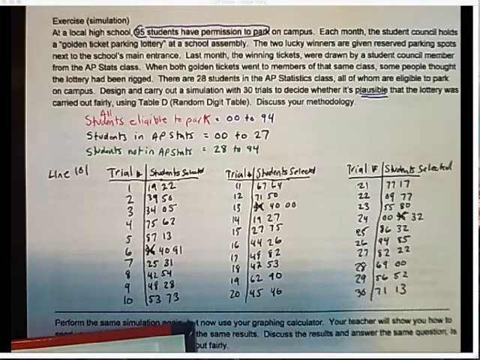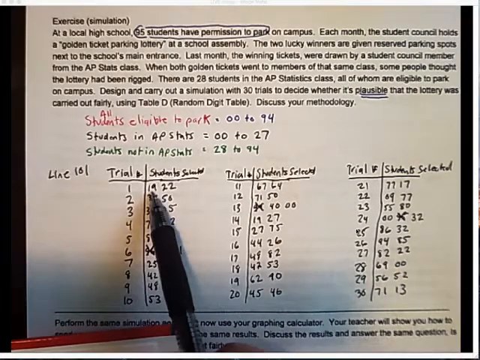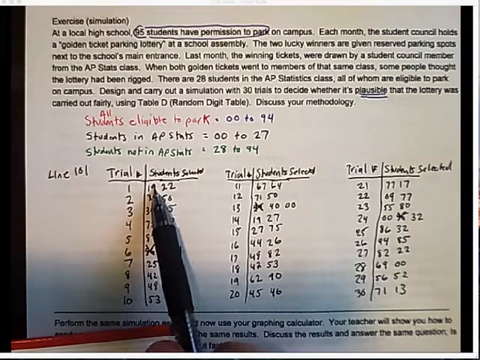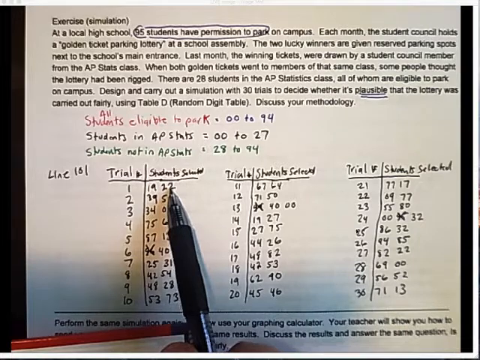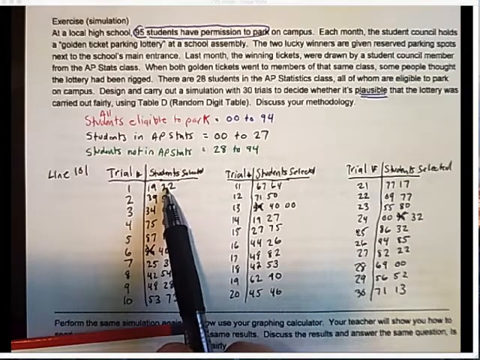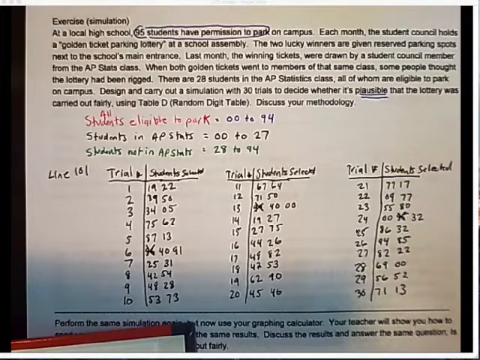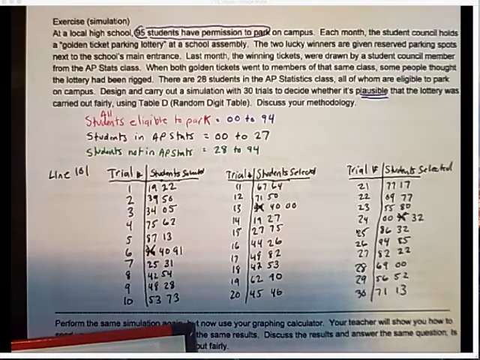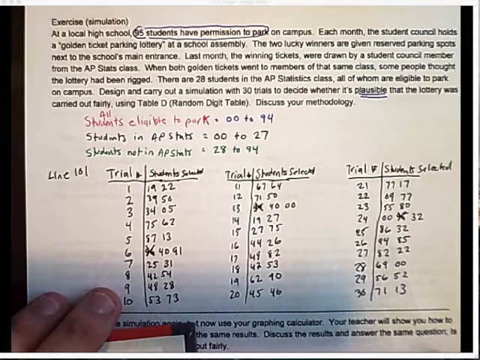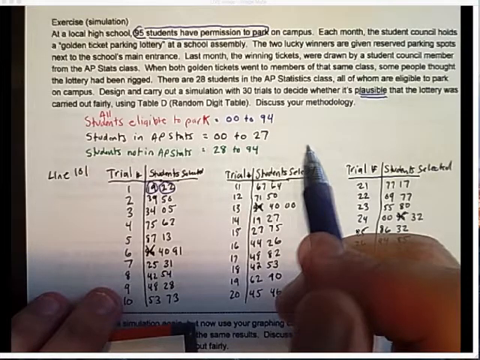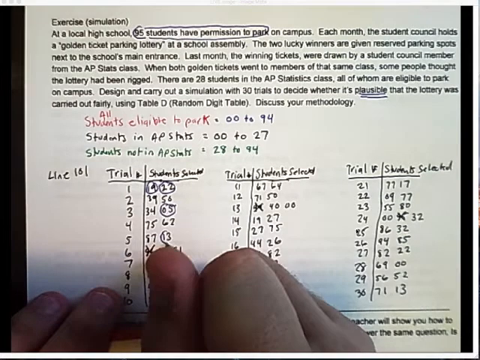All right. So basically, if we pick two students at random, student number 19 and student number 22 would be the two students that would get the two golden tickets. They would win the golden ticket parking lottery. So the AP Stats students are numbered 0 to 27. So I'm going to circle every time I see a number between 00 and 27.